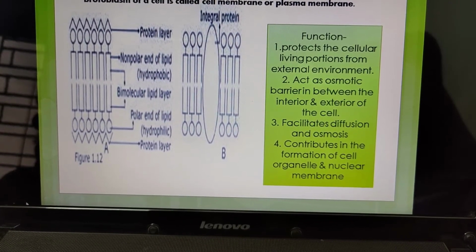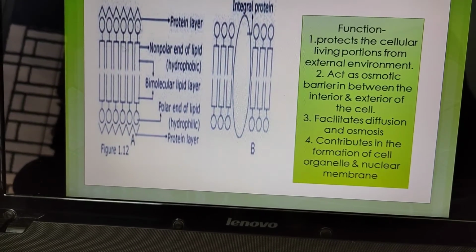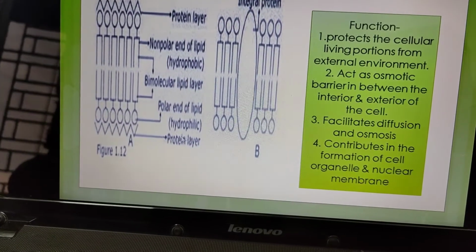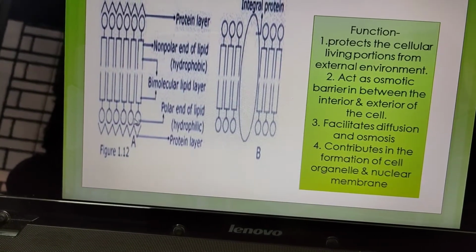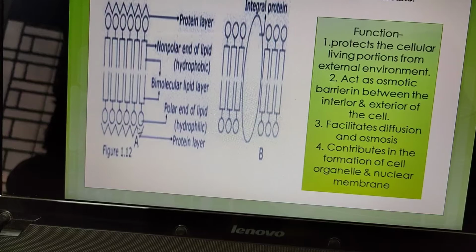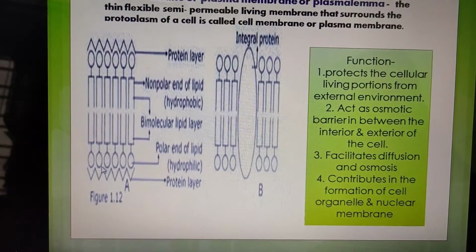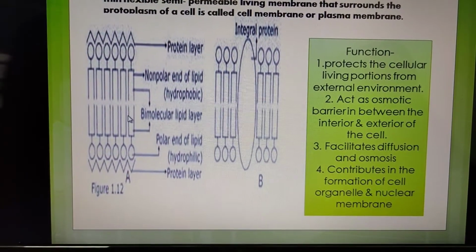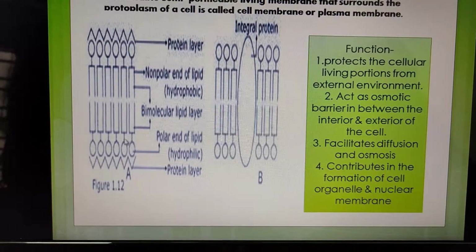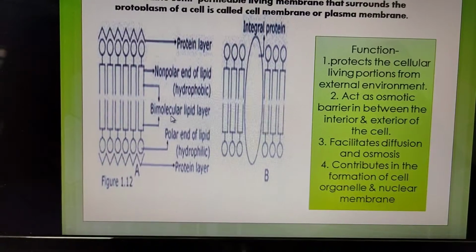Each lipid leaflet contains 2 polar ends. Here is one pole, another pole. One end is hydrophilic, meaning tendency to water, and the other part of the lipid is hydrophobic, meaning the non-polar part, which is phobic to water.